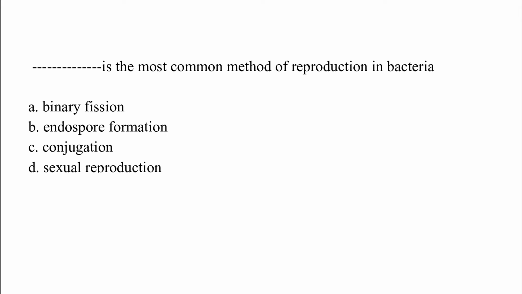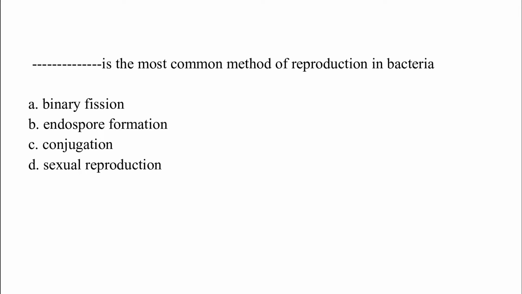Dash is the most common method of reproduction in bacteria. Option A, binary fission. Option B, endospore formation. Option C, conjugation. Option D, sexual reproduction. The correct answer is option A, which is binary fission.